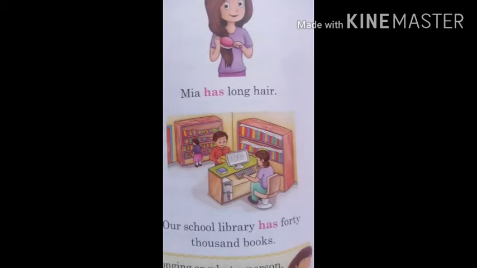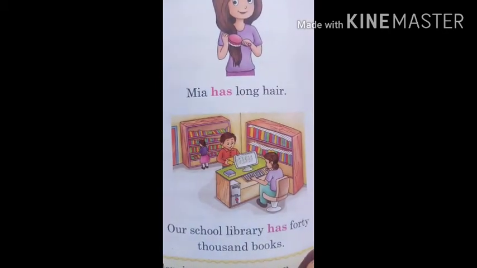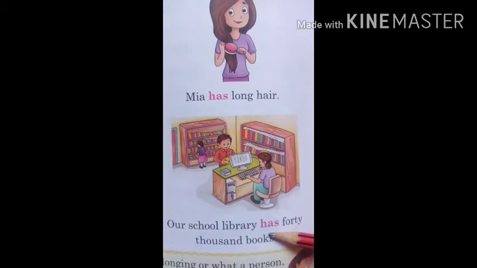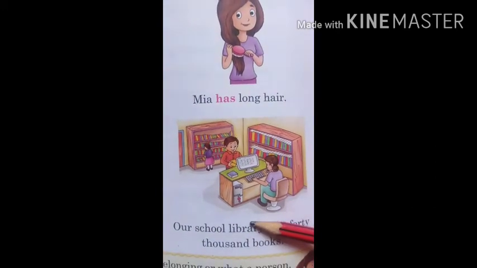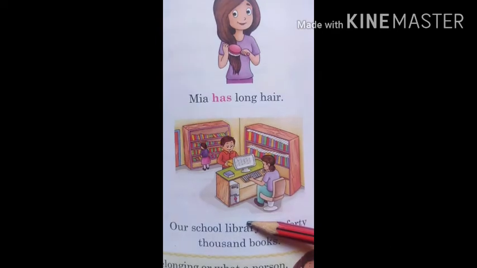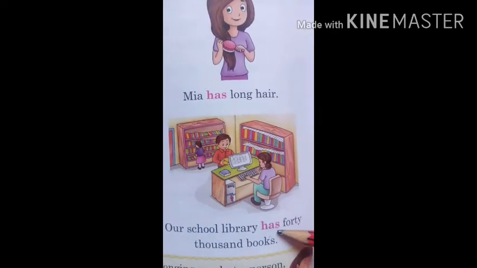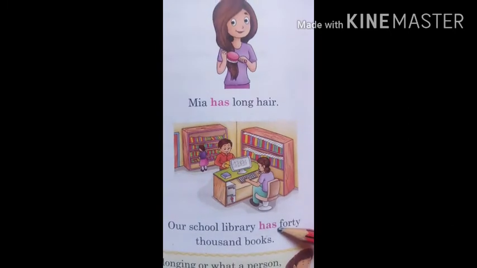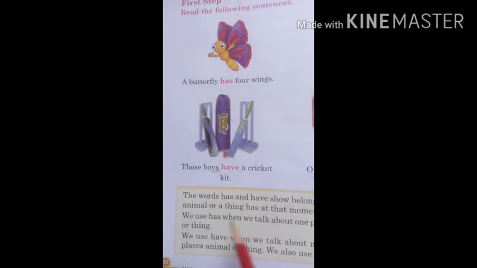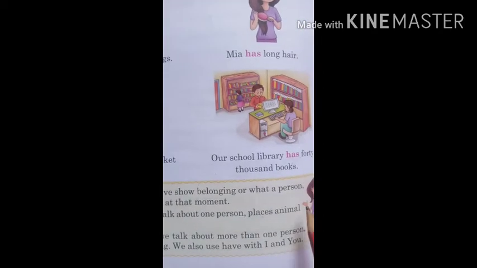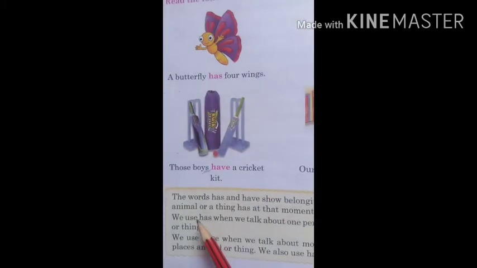Next is, our school library has 40,000 books. Now we are talking about one school library, that is our school library, one room, one library. So that is why here we have used has. Clear, children?